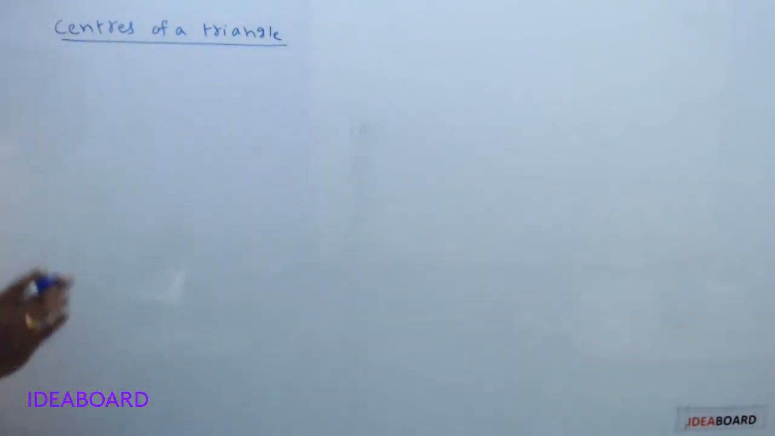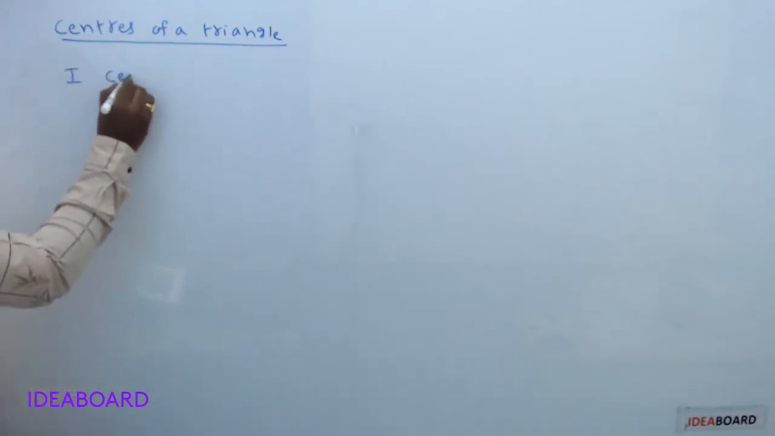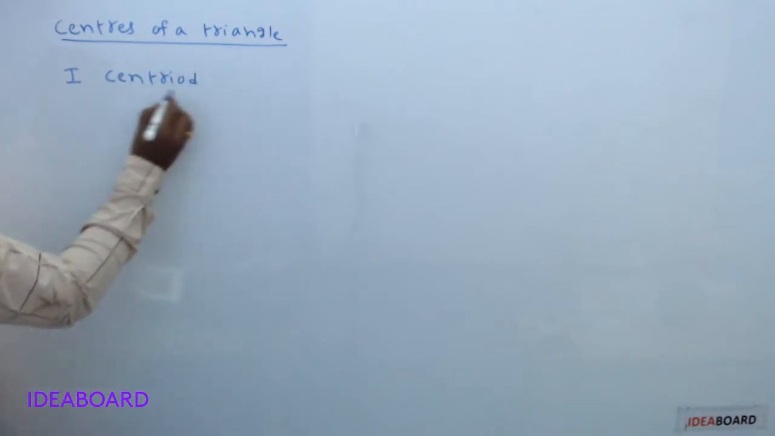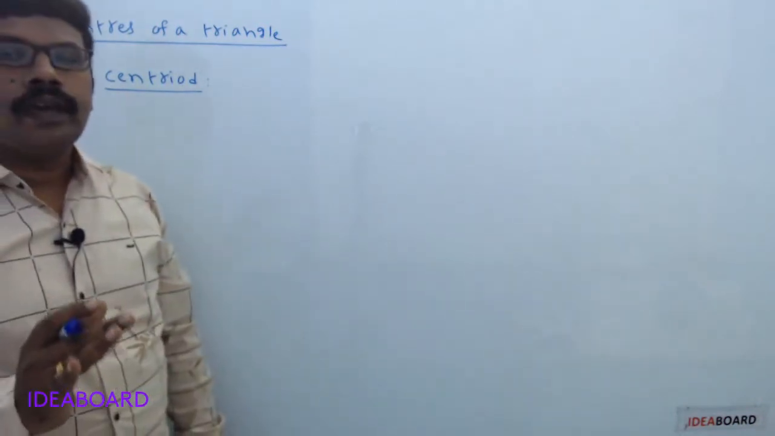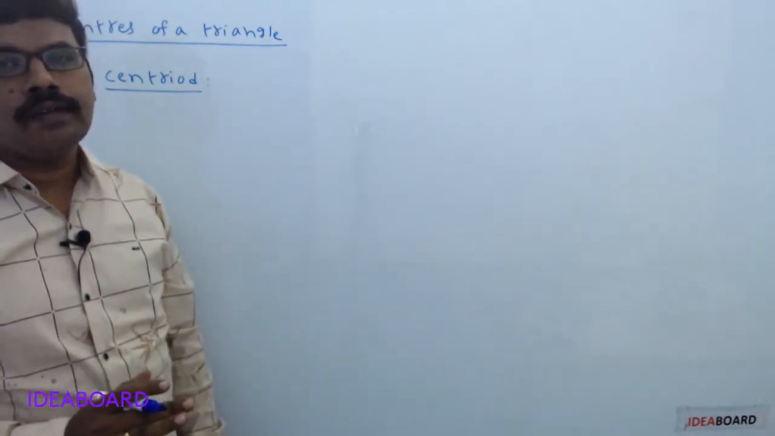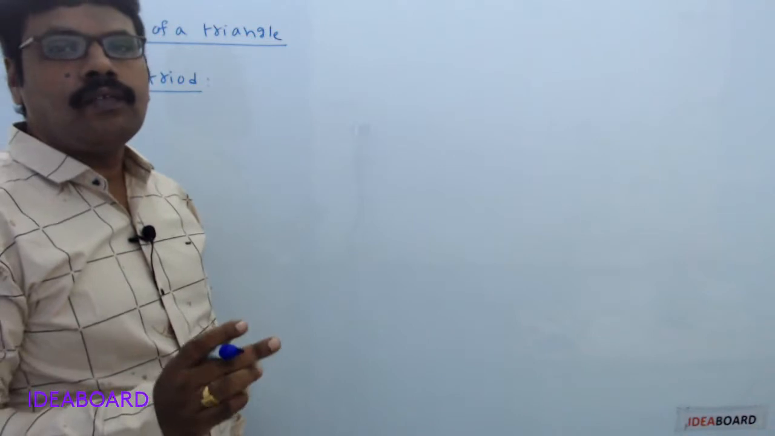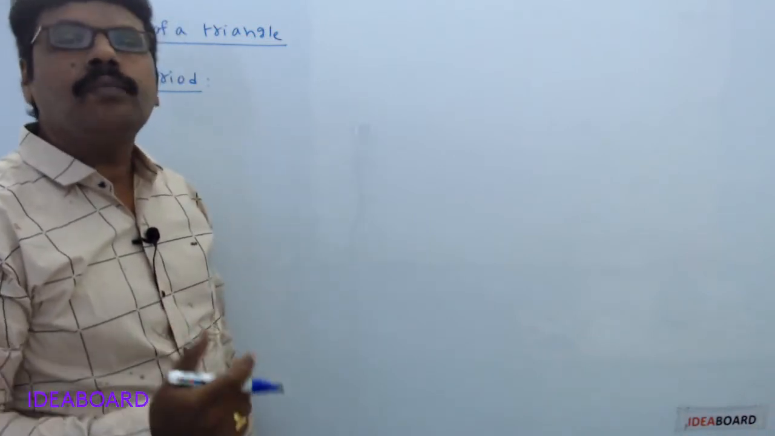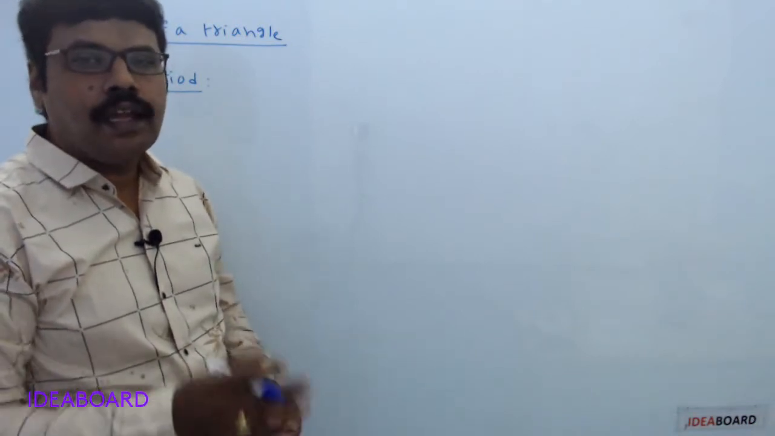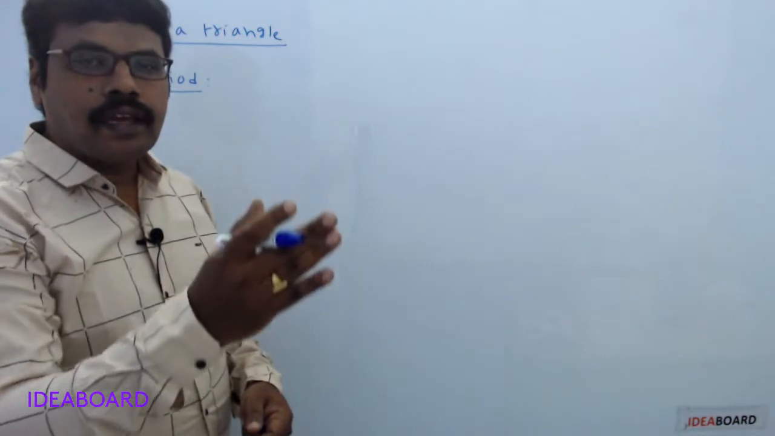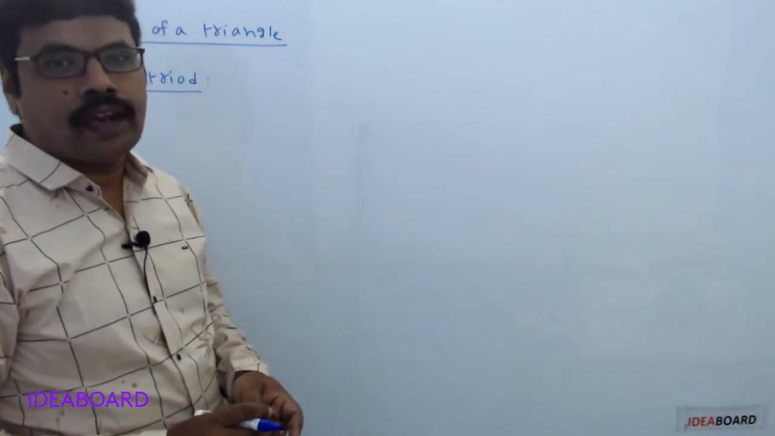Now the first center of a triangle is a centroid. First one, centroid. Now first of all, tell me what is the definition of median? Median is nothing but in a triangle, the line joining of any vertex to the midpoint of its opposite side is called a median. What is the definition? In a triangle, the line joining of any vertex to the midpoint of its opposite side is called a median.